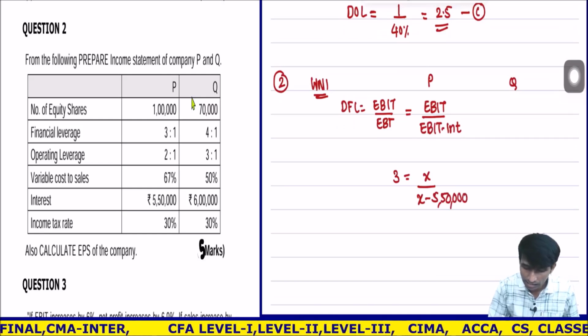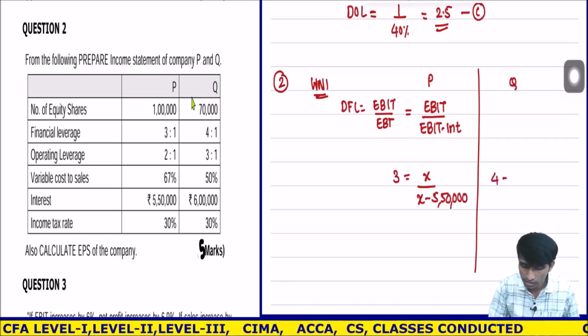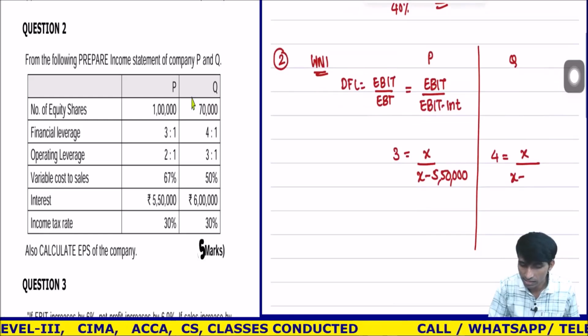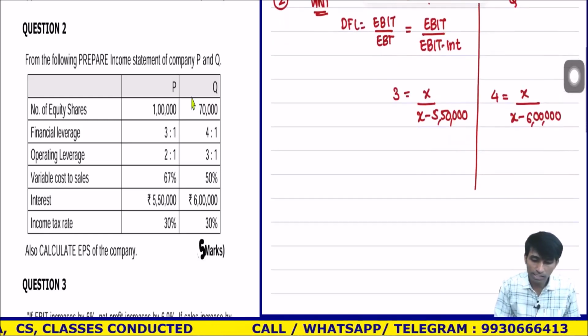Correct? And here my DFL is 4, which is equal to X divided by X minus 6 lakhs, the interest. Clear? Once I write this, I can solve the equation.